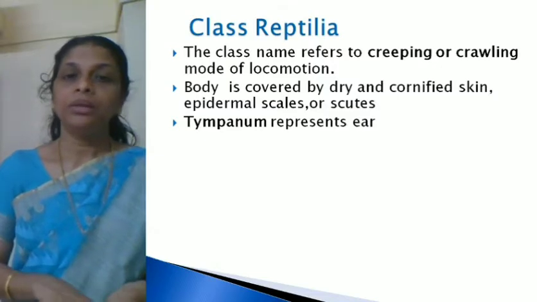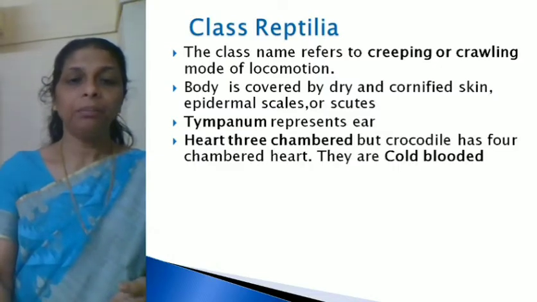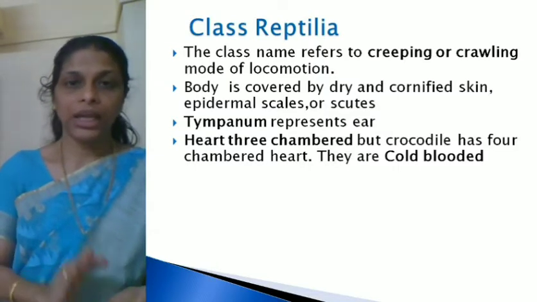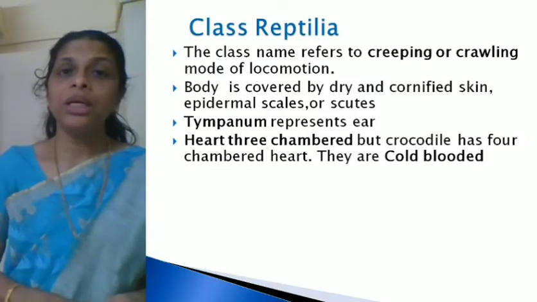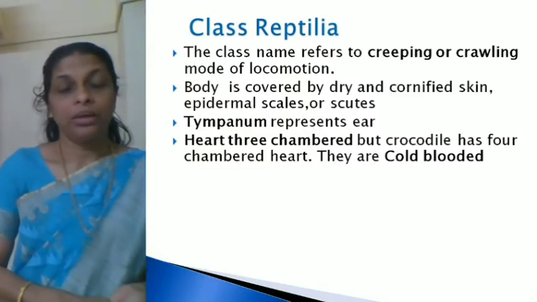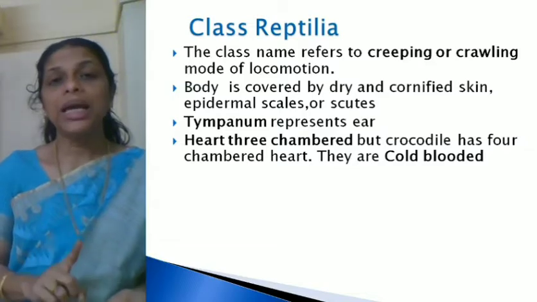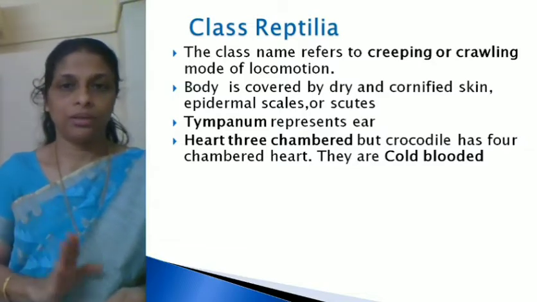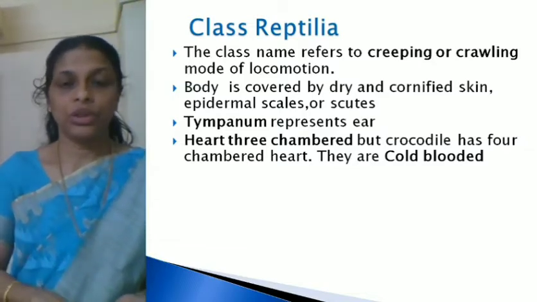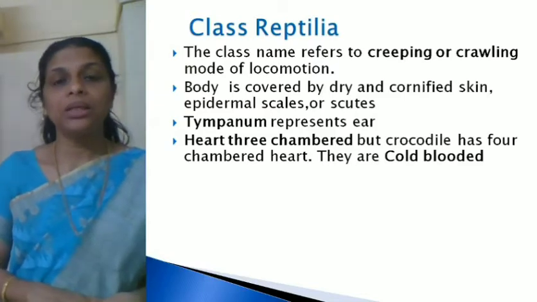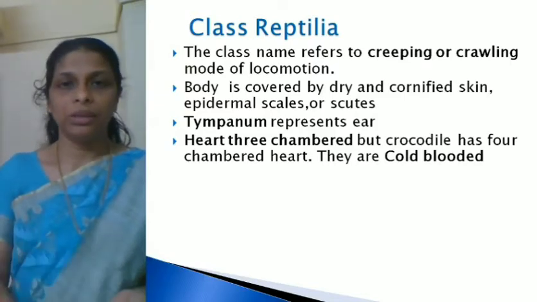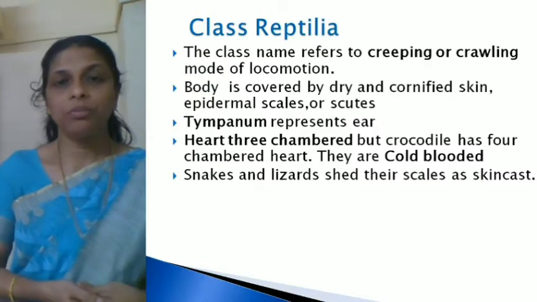Okay, then the ear is represented by the tympanum. Heart is three-chambered, as in the case of class Amphibia. Here also the heart is three-chambered, but there is one exception. Crocodiles have a four-chambered heart. So that's only one exception. And these animals, that is reptiles, are also cold-blooded animals, means they cannot regulate their body temperature.